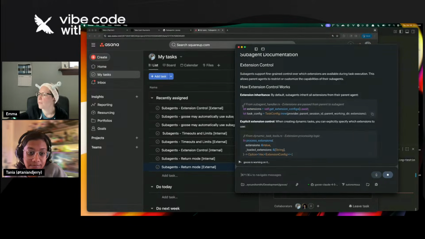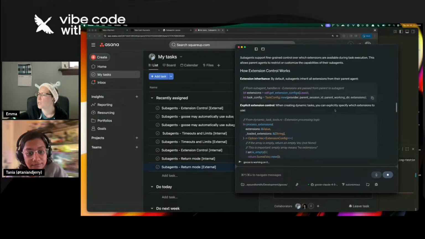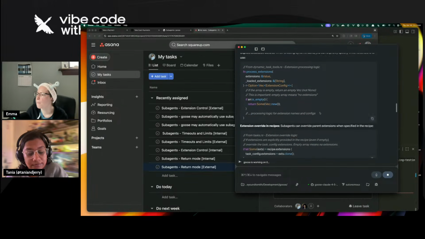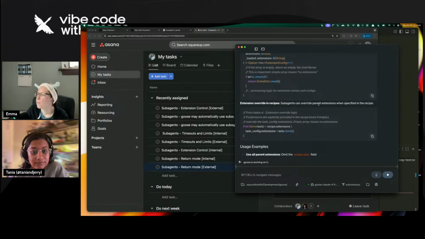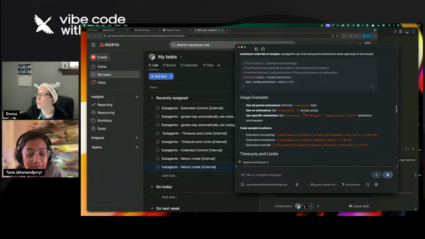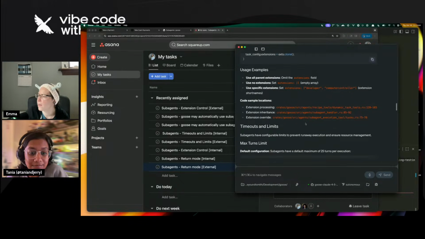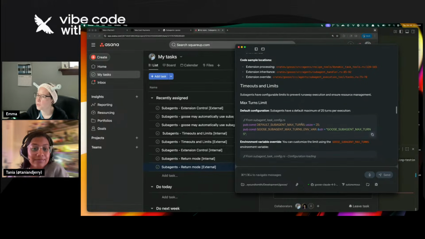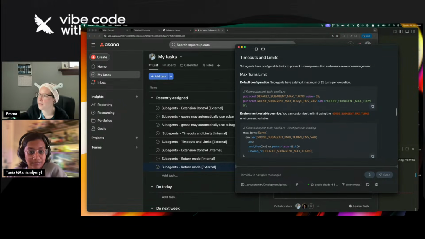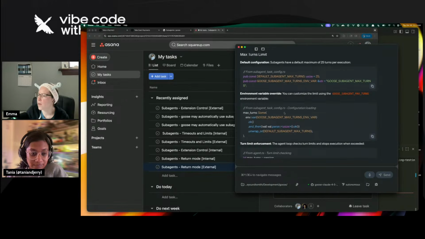Okay, so it's showing me which file it's getting this information from, and what's specified in the recipe. Although, okay, so it says use specific extensions, set extensions to an empty array, but that's not what the actual end user would be doing. So it looks like you can customize the limit using this environment variable.